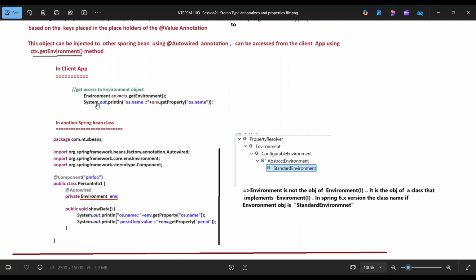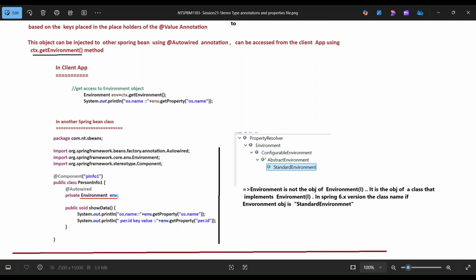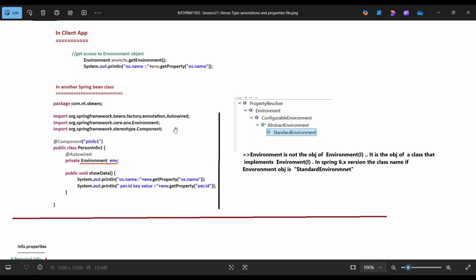In the client app, Environment env equals ctx.getEnvironment, and we print os.name using env.getProperty("os.name"). In another Spring bean class, with @Component and @Autowired private Environment env, in public void showData we print env.getProperty("os.name") and with the key per.id, env.getProperty("per.id").